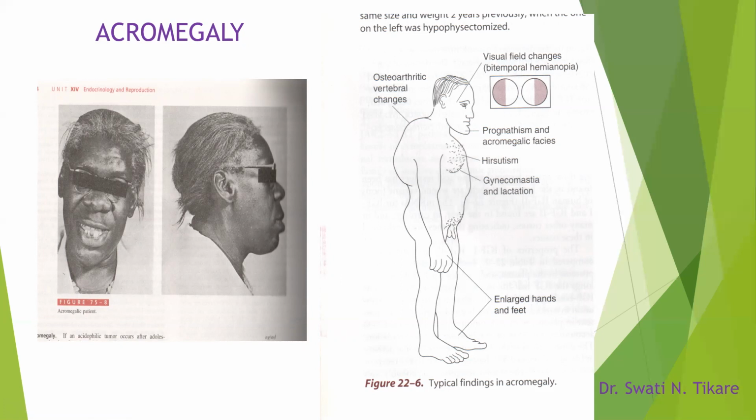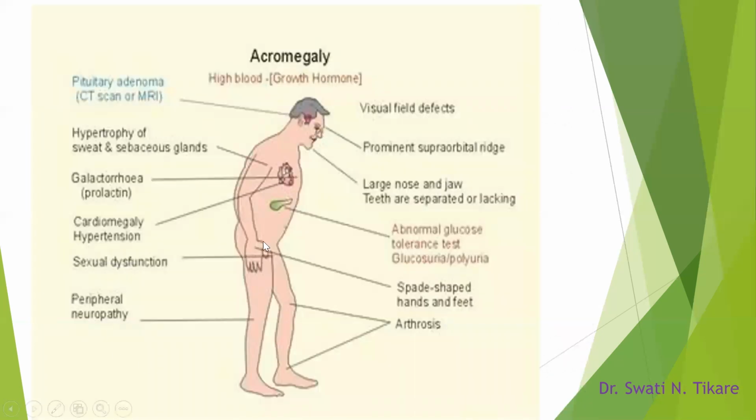You shouldn't forget prognathism, hyperglycemia, the enlarged hands and feet, and the visual defect. This is one more diagram to show similar features. On a CT or MRI, we may be able to find a tumor. There may be a visual defect. When growth hormone is measured, it will show high levels. There is a prominent supraorbital ridge, a broad, large nose, and the jaw and teeth are widened and separated.